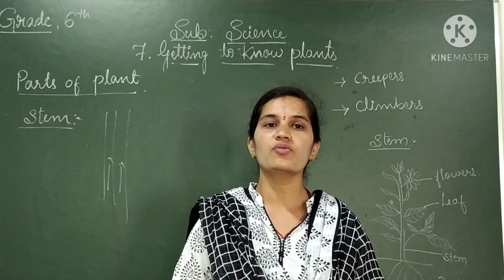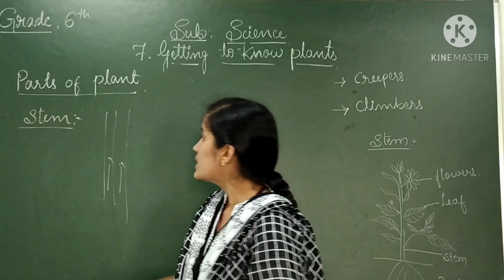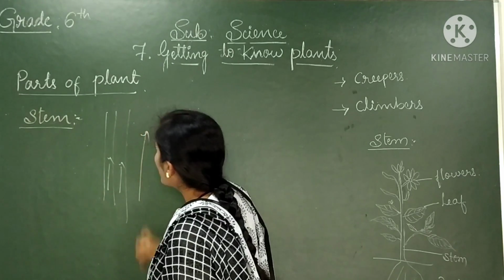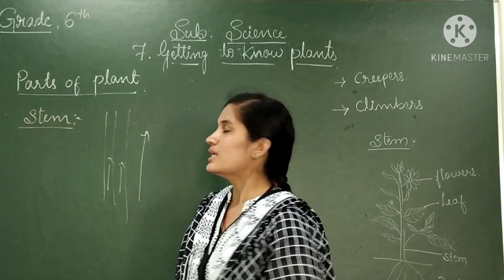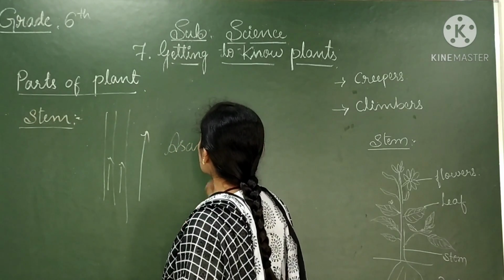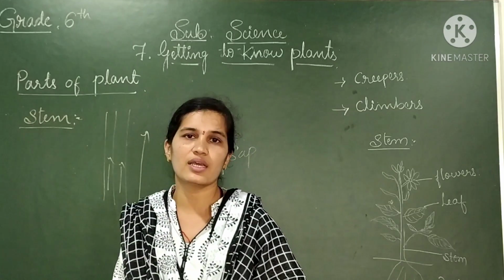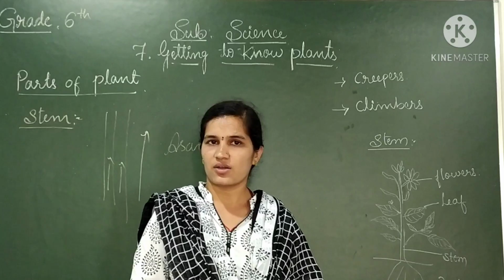The movement of nutrients and also the water from the roots to all parts of the body is only in the upward direction. So it is called ascent of sap. Unidirectional function will be there. That is called ascent of sap.